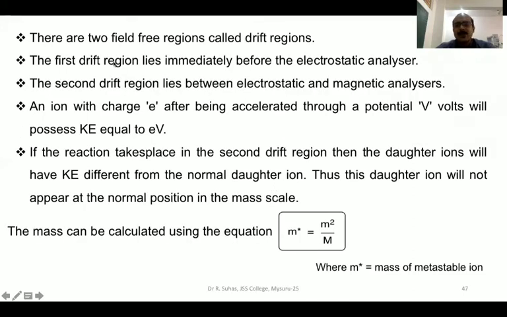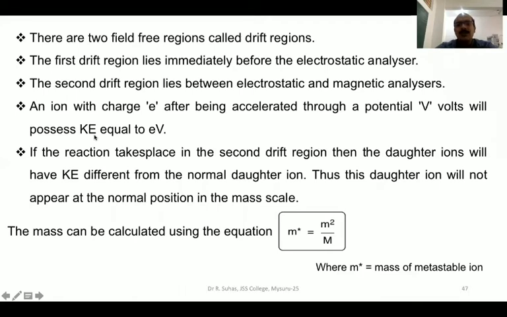So in the mass spectrometer, you will see that there are two field-free regions. The first is called the drift region. The first drift region usually lies immediately before the electrostatic analyzer. You know that there is a sample inlet, an ionization chamber, and two analyzers. So one drift region will be before the electrostatic analyzer, and the second drift region will be between the electrostatic analyzer and the magnetic analyzer.